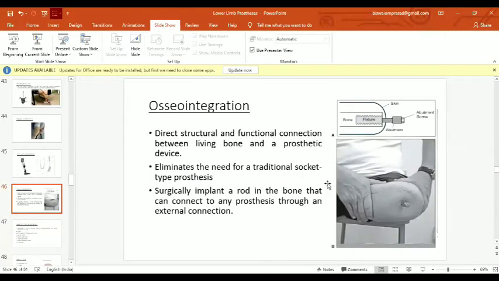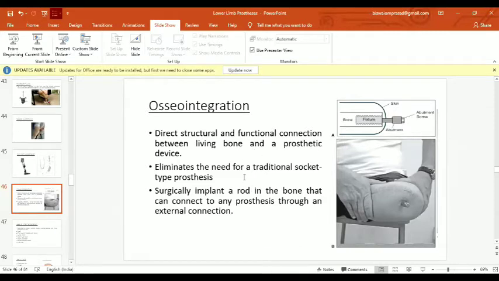Then this is osseointegration. It is not actually a suspension system. It is a different, very advanced prosthetic fitment, often done for the transtibial patient and also the transfemoral patient. So how is it done? A direct structural and functional connection between the living bone and a prosthetic device. So the pylon is directly attached to the bone, the skeletal portion that remains.